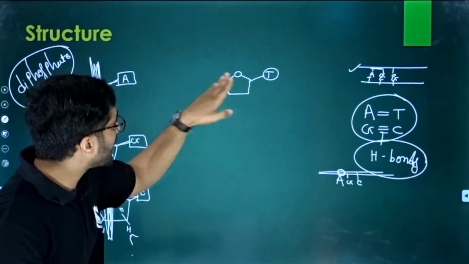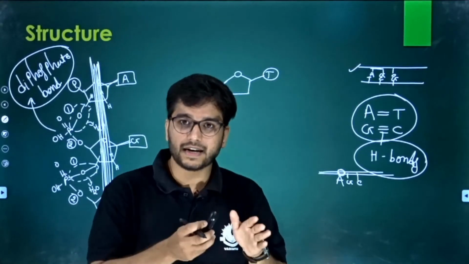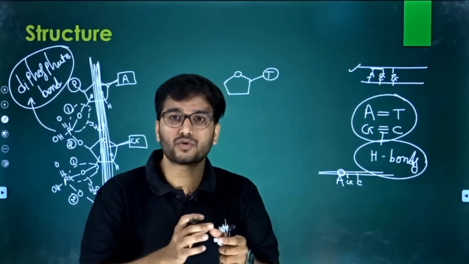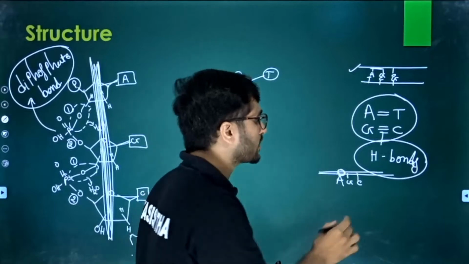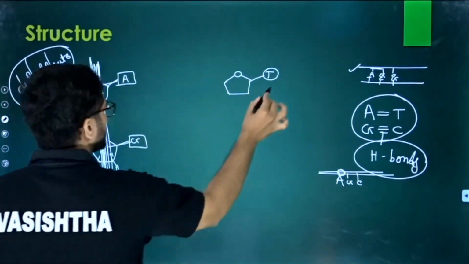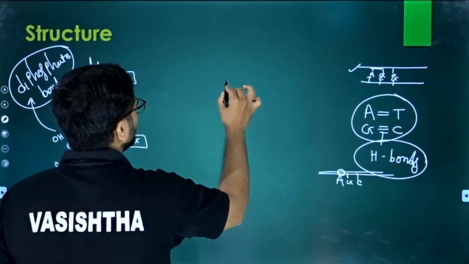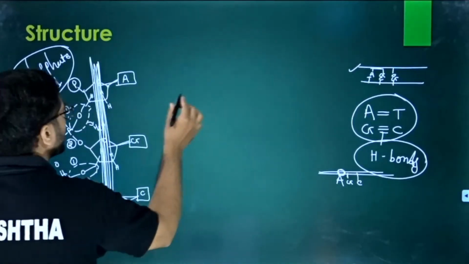Because adenine and thymine are buried by the pentose sugar, there is a pentose sugar in between. You cannot bind them. If you have to bind them, you have to make those two molecules come together. So how can we do this? It is very easy. Let's make the component inverted. So we have to make an inverted structure of this whole component, and your work will be very easy.